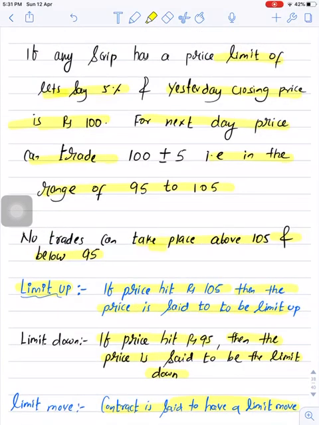So now in Indian derivative markets, price limit is applicable only to equity scrips, those scrips which are not part of the derivative segment. If a scrip is a part of the derivative segment, there won't be any price limit on that scrip.